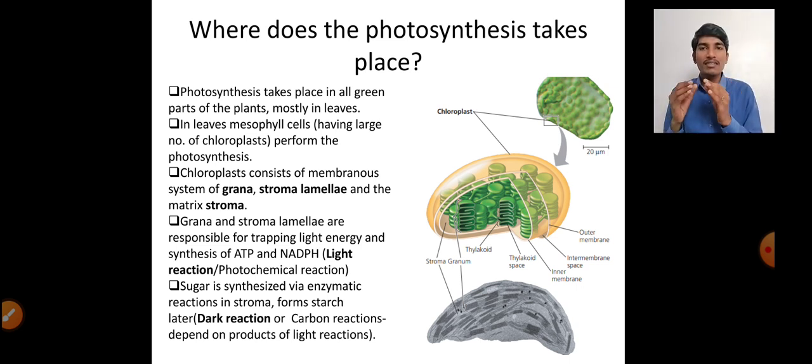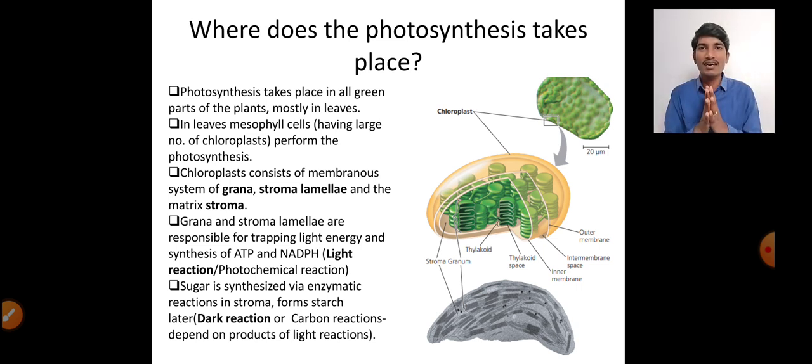So the green colored parts of the plants perform photosynthesis. Why? Because the leaves of the plants contain the specialized cell organelle called chloroplast, which contains the chlorophyll pigment that carries out photosynthesis.